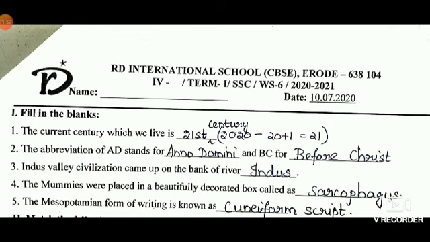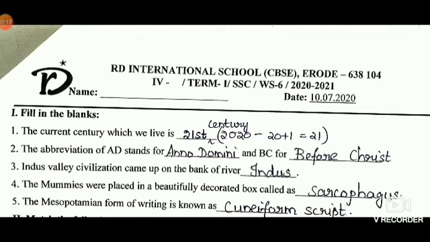Number 4, the mummies were placed in a beautifully decorated box called dash. What are mummies, children? The dead bodies of the kings. They do some process: they apply herbs, then wrap it in a white cloth, then keep it inside a beautifully decorated box.